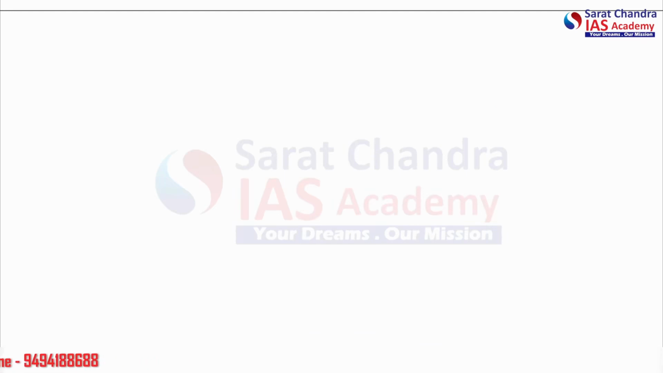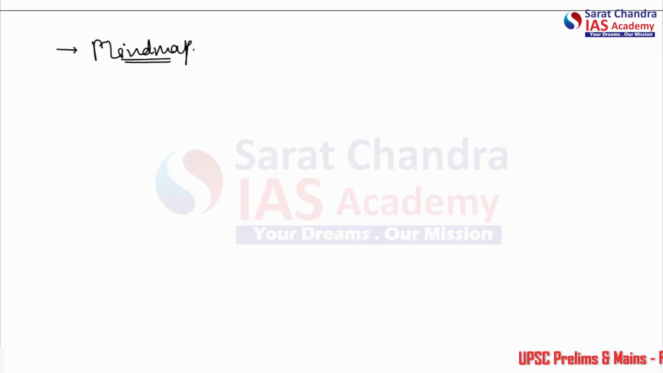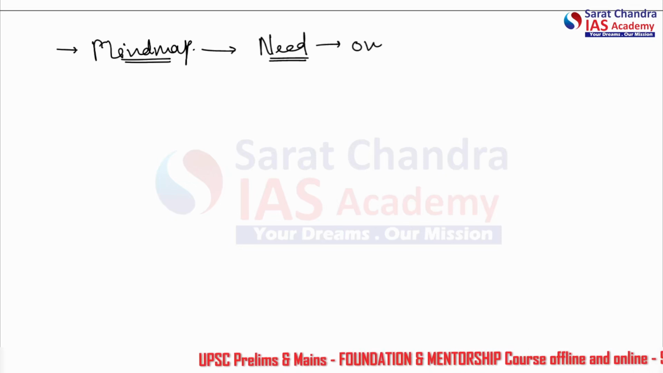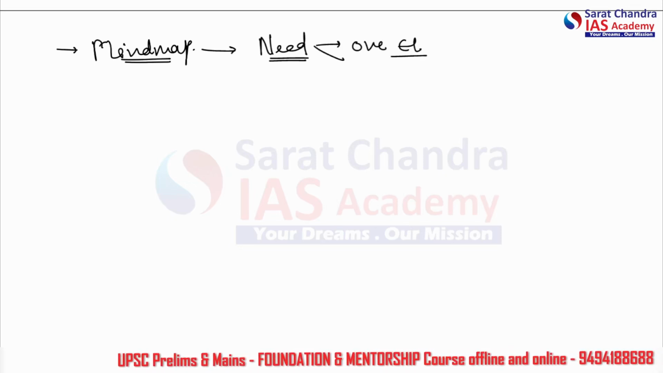Now, how do we make a mind map of this? This is a long, large PDF. How do we make a mind map of this? That is what we need to see. First of all, we'll see the need for this process, one nation, one election. This we have already discussed.